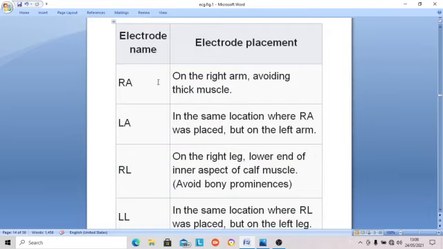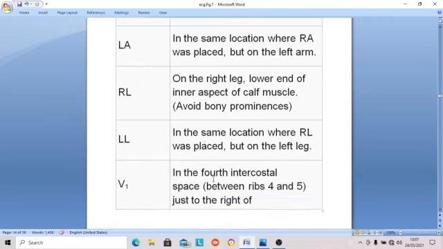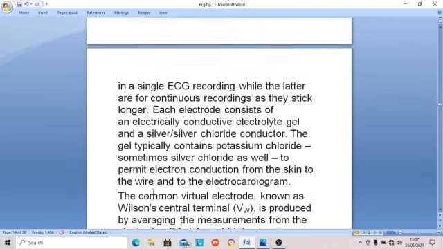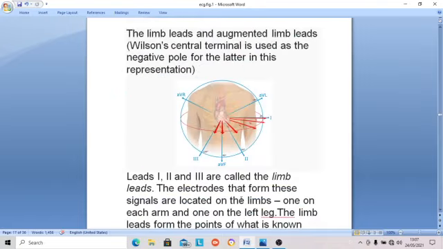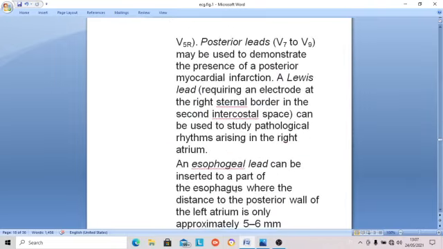The electrodes: the right arm, avoiding thick muscle, the left arm, then the right leg for earthing, and the left leg, then chest leads V1, V2, V3, V4, V5, V6. The ways are the same, V1 to V6.